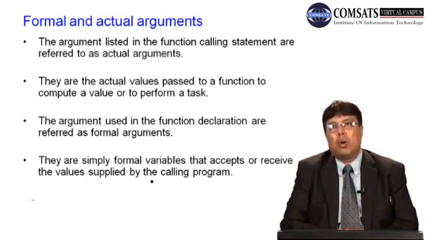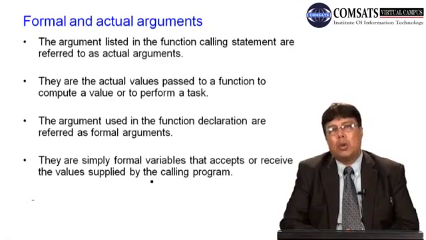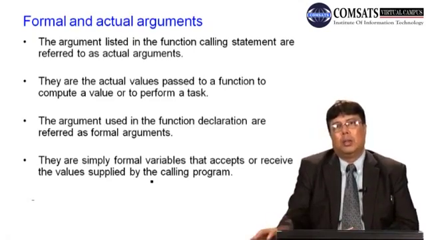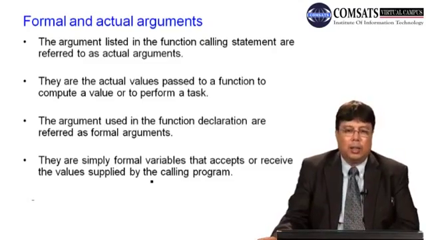The data passed on by the actual arguments of the calling program is passed on to the function's formal arguments and received by the formal arguments. Okay, actual arguments का actual data formal arguments function के अंदर receive करते हैं.